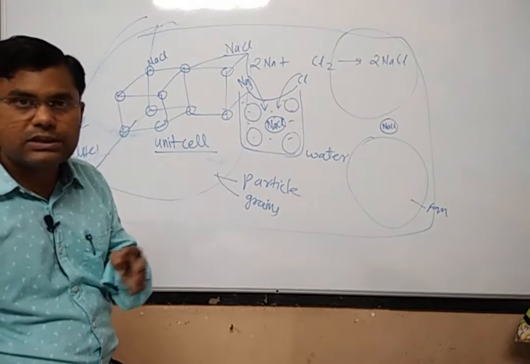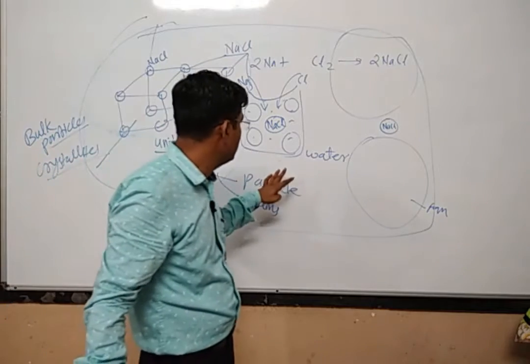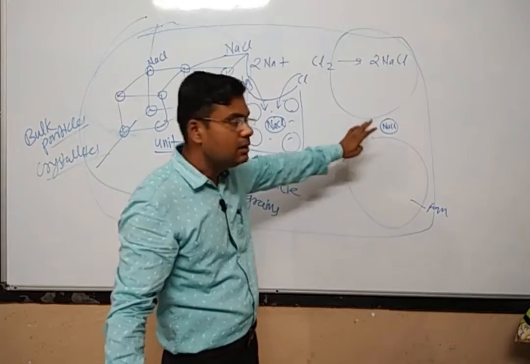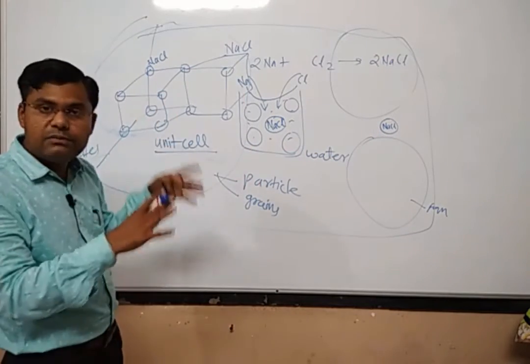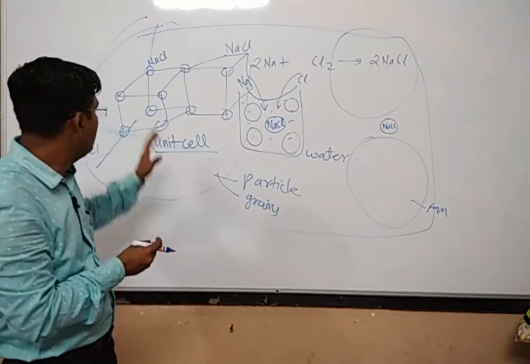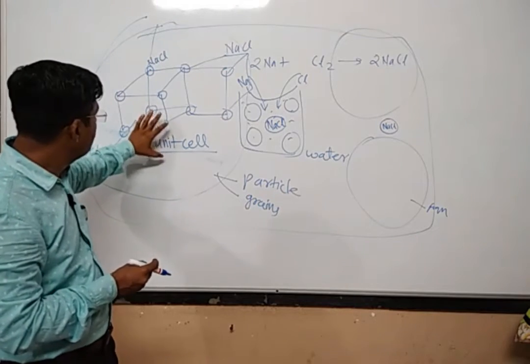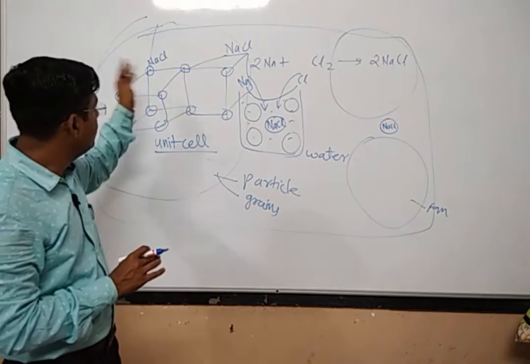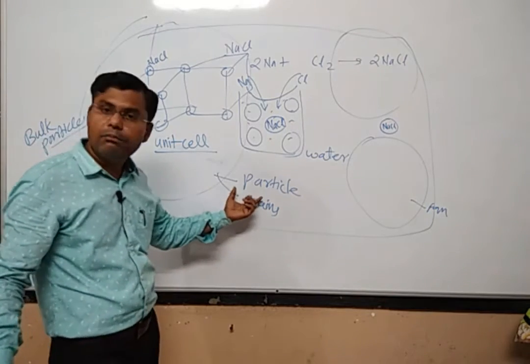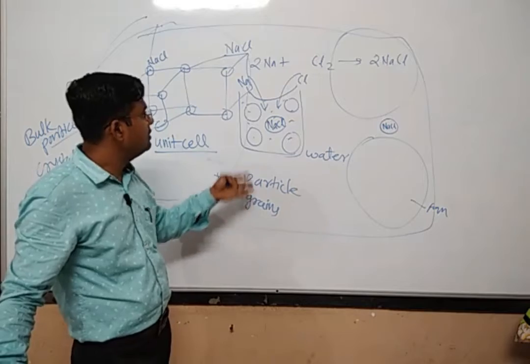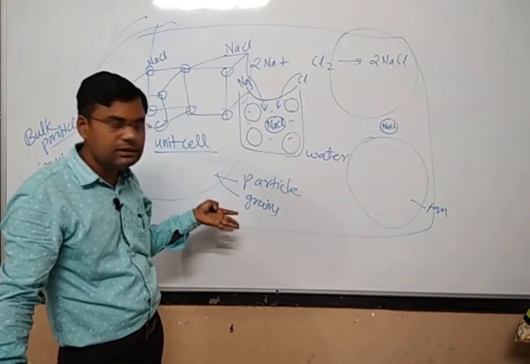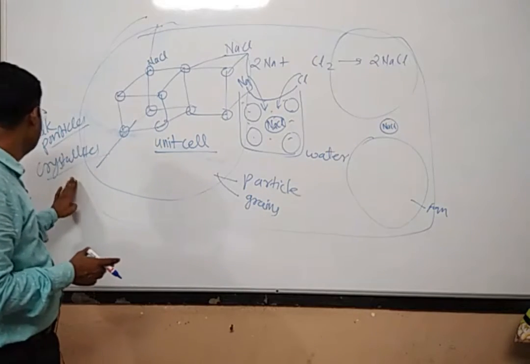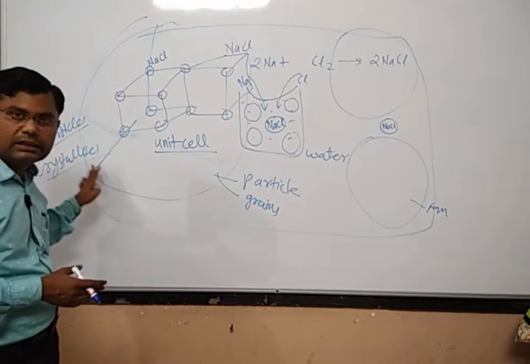You see what the process is? In that particular process, first we get the single molecule or so many molecules of NaCl. Then all these molecules arrange themselves in a particular fashion, which is called a unit cell. After that, the unit cell will grow in all 3 dimensions, and after growing in all 3 dimensions we get the particle. After getting particles in so many places, all these particles or grains can also stick together and we get the bigger crystal, or the crystallites, or the bulk particles.